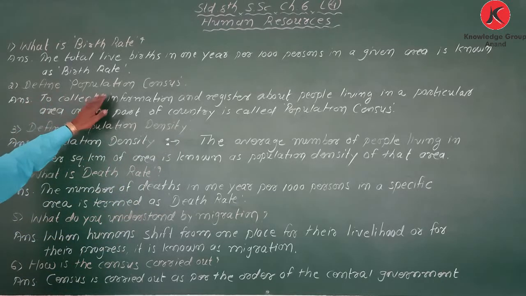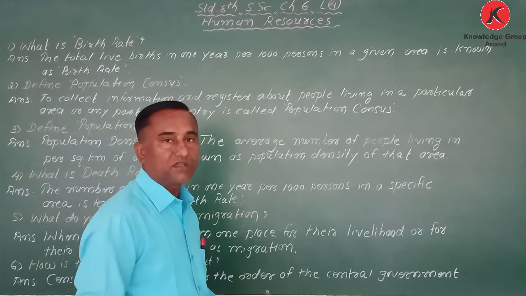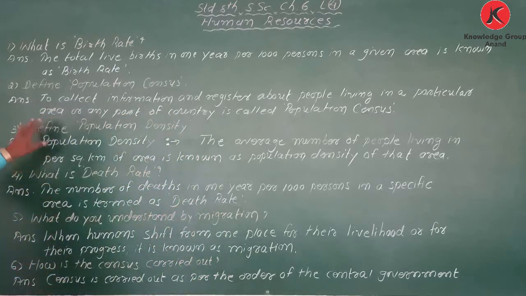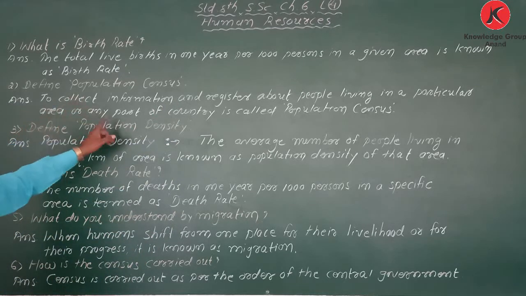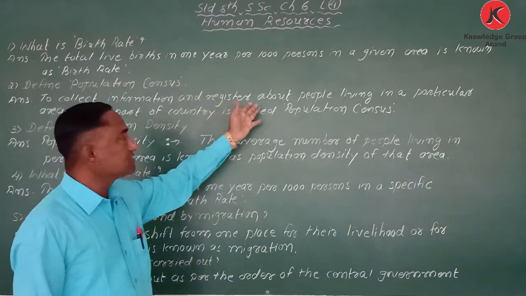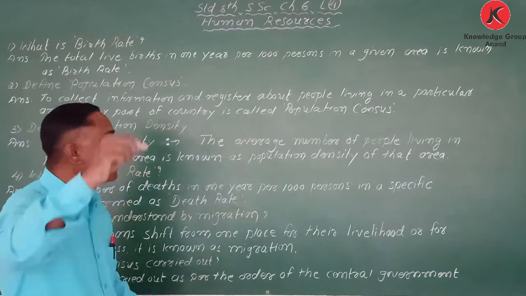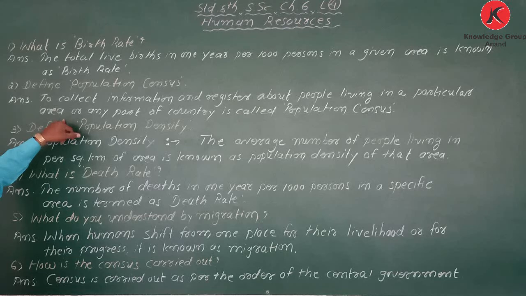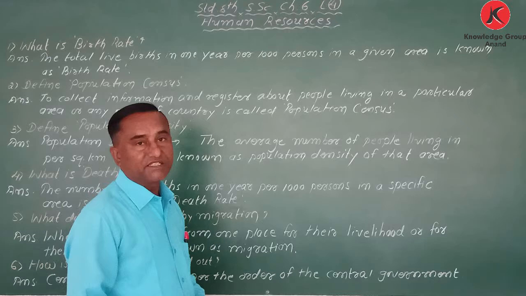Second one, define population census. Now what does it mean? Question, define population census. Answer: to collect information and register about people living in a particular area or any part of the country is called population census.